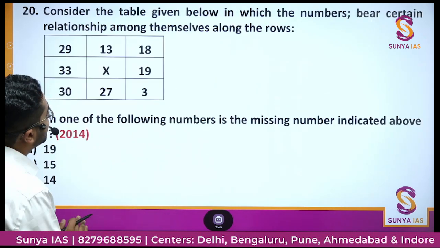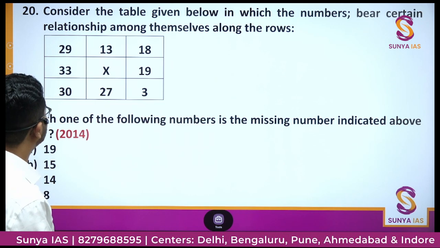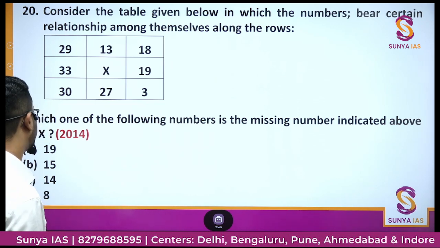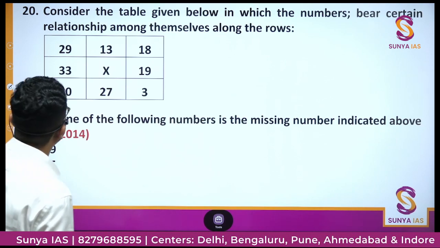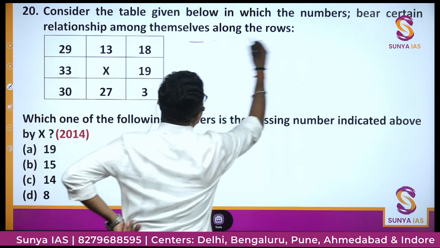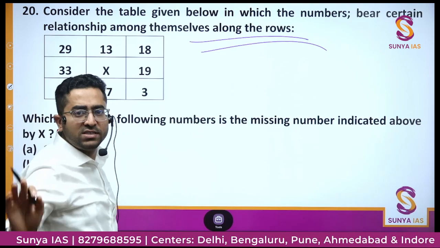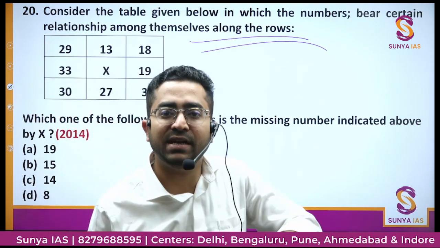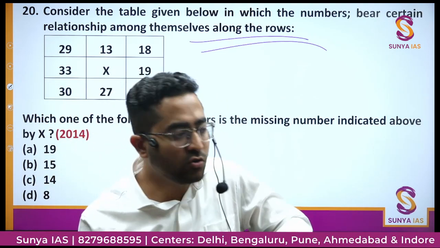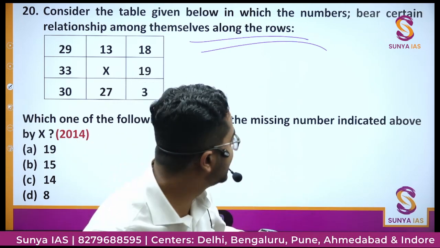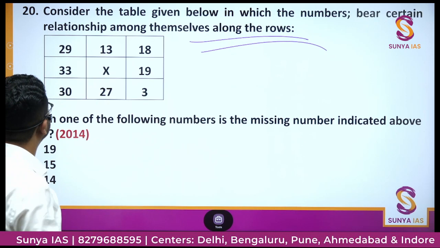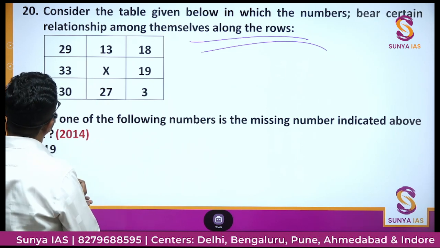Consider the table given below in which the numbers bear certain relationship among themselves along the rows. Fine. What is in this question? They have already given along the rows. When they have already given along the rows, then basically they have given you the solution already. You just need to do a little bit of work, then you will get the solution. So rows, we'll see the relation.